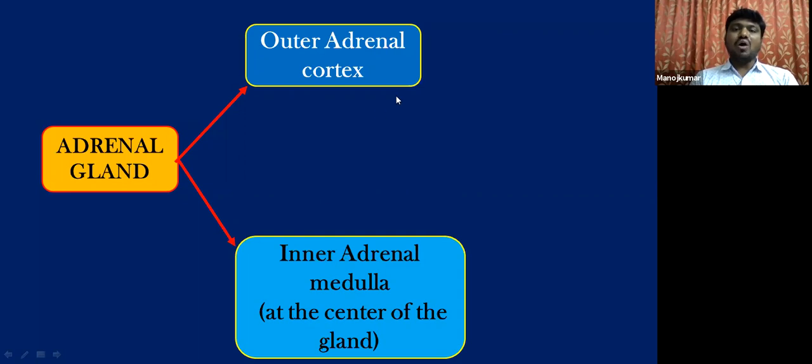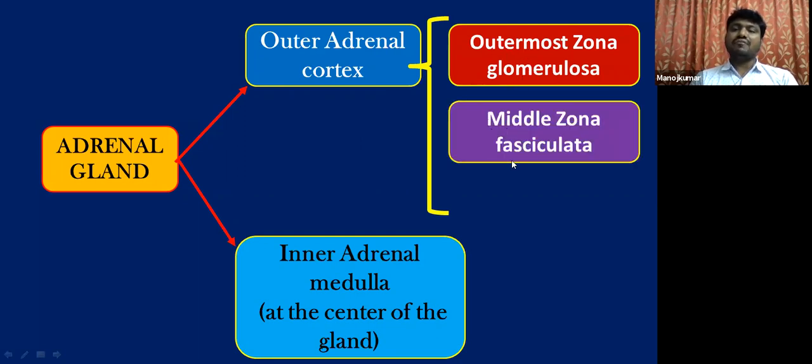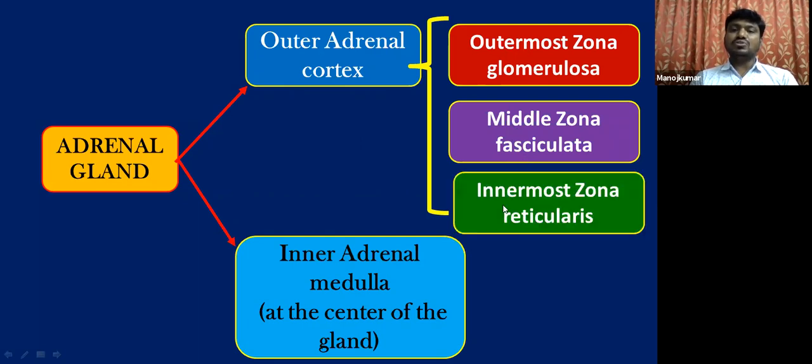Further, the outer adrenal cortex is also distinguished into different zones. From outer to inner, they are: the outermost zona glomerulosa, the middle zona fasciculata, and the innermost zone of the adrenal cortex, zona reticularis. So this is how internally the adrenal gland is distinguished into two regions, and the outer adrenal cortex is divided into three different zones.